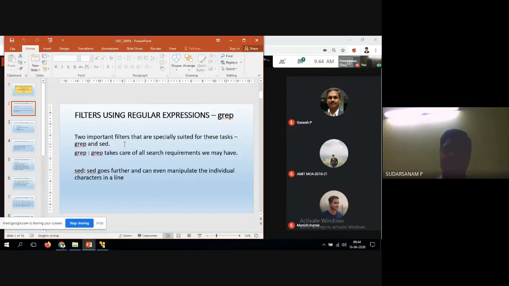One of your seniors was asked a viva question: I have a serial number, register number, name, marks 1, marks 2, marks 3, marks 4, and final result. I want only the register numbers and the final results. How will you display it? Some students created a database and entered select commands.